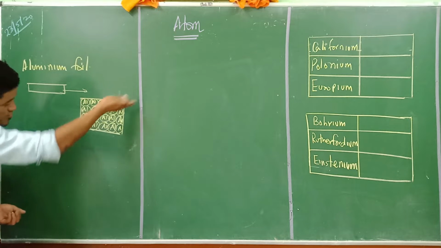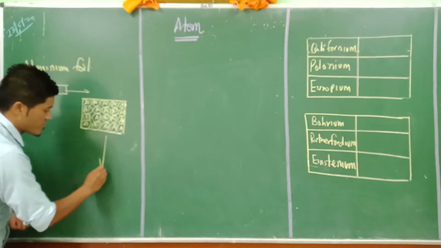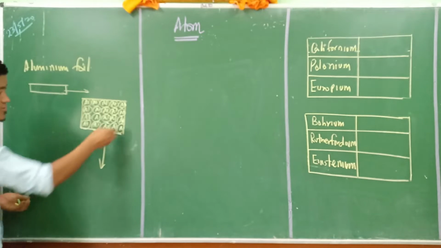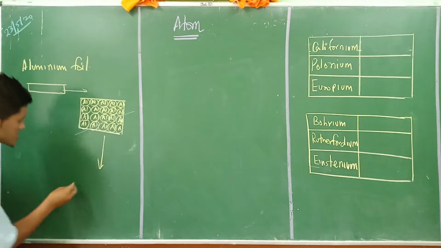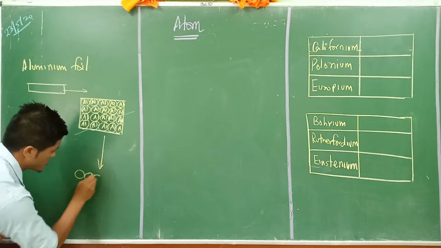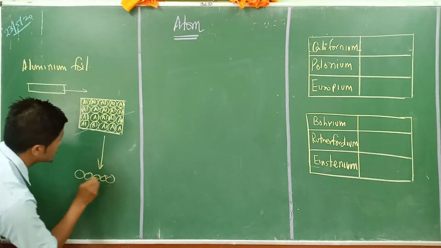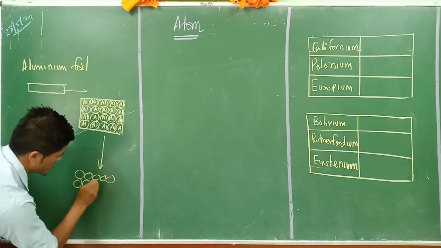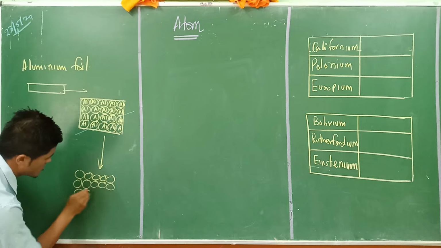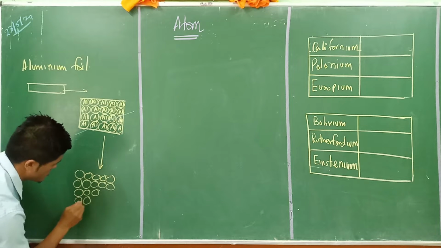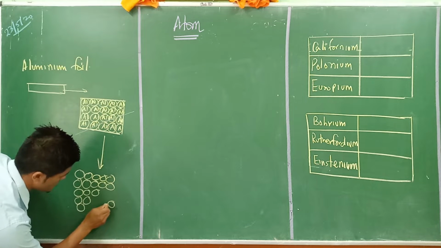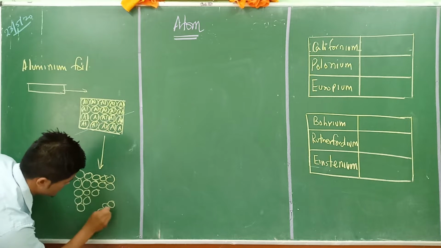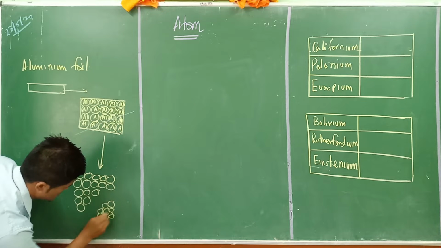If we are going to cut this into two pieces here, I'm going to cut from this part here, okay? What I will get is again something like this, let's say 1, 2, 3, 4.